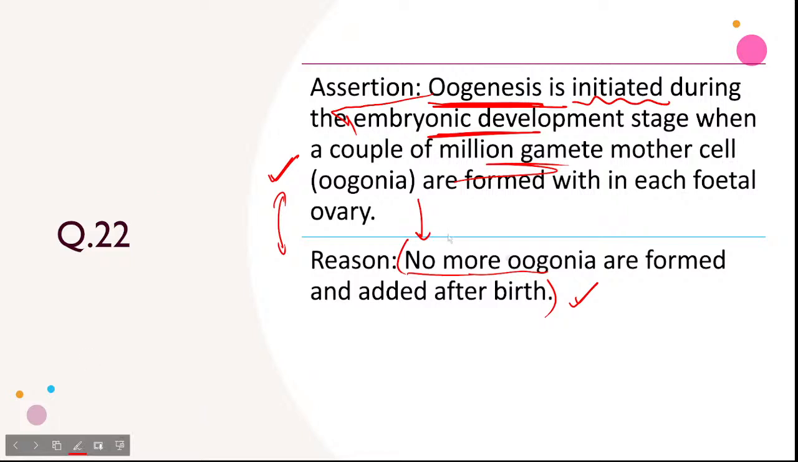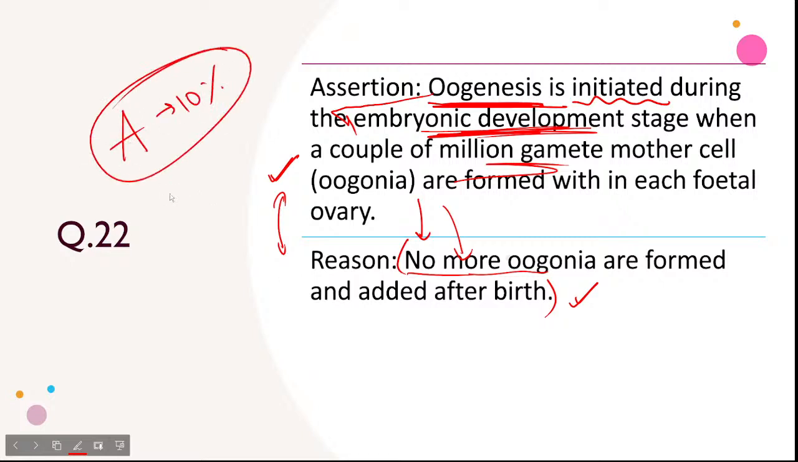Why? Because why they have starting development in the embryonic development? Because after birth they will not add, they will not develop. So they develop. See, I am saying A is like only 10% of my brain is saying yes, A, and my 90% of the brain is saying no, it is not linking. So it depends on the person's interpretation. Anyways, next question.